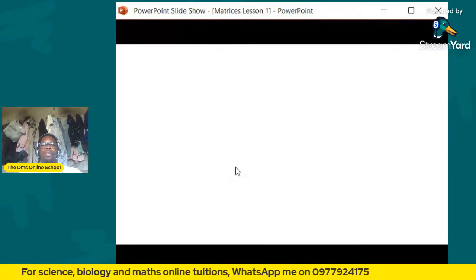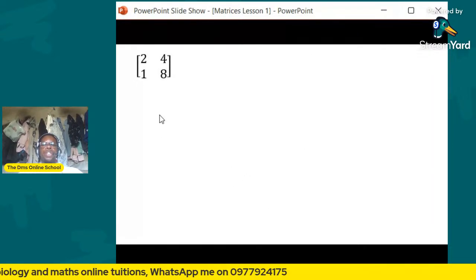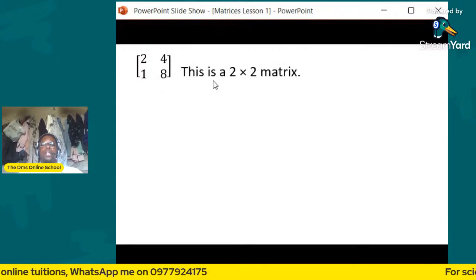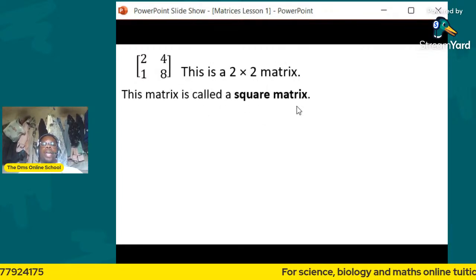All right, let's move and look at this one also. This one is read as a 2 by 2 matrix, and it is also called a square matrix.